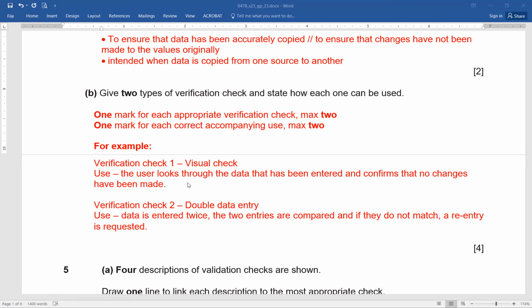On the contrary, the second check is double entry. The data is entered twice and the 2 entries are compared and they have to be exactly the same. If they do not match, it means it is a mistake and you are asked to re-enter the data.